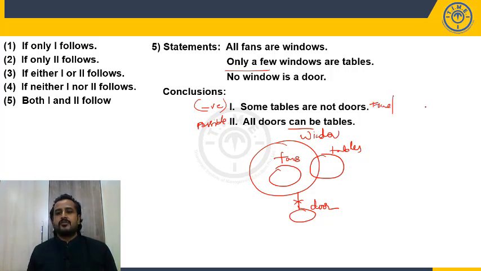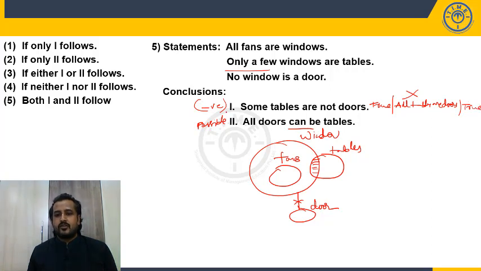When the negative conclusion is true, we have to draw the alternate diagram. What is the complementary of this? All tables are doors. Now let's check, can we draw like this? Can you place all these tables within doors? No, because some part of the tables are windows. When you try to fit tables within a door, the tables which are windows will get the relation with doors. But as per the statement, no window is a door. So can I draw a successful alternate diagram? No, I can never draw. So when we are unable to draw a successful alternate diagram, this negative will still remain true.